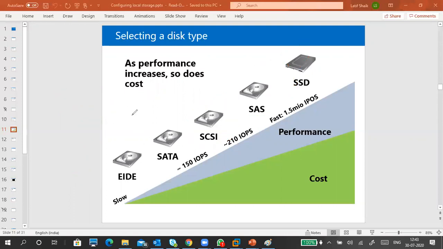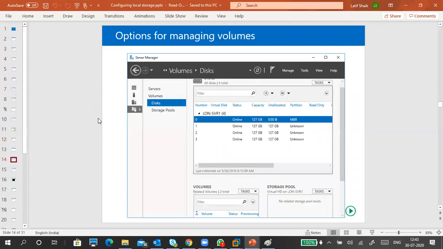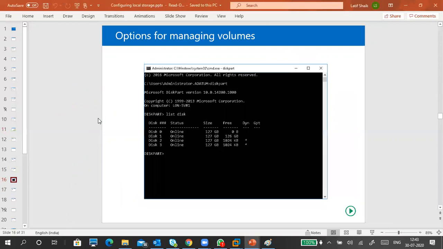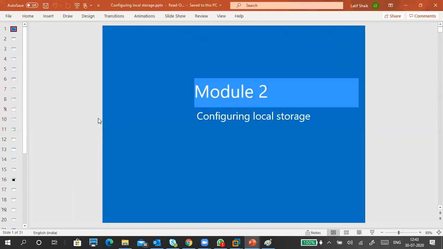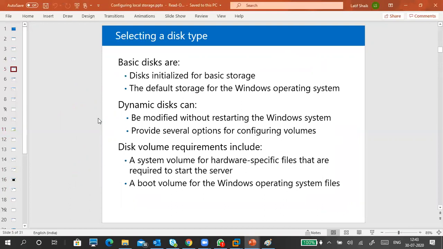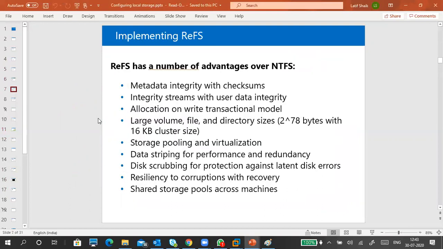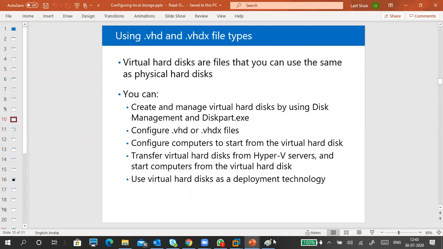So this one picture takes a lot of time, more than 1 hour. Okay, guys, next one is disk volumes. Disk volumes need a little bit of time. So within this time, I will tell one important thing, because I don't want to forget about this: virtual hard disk.